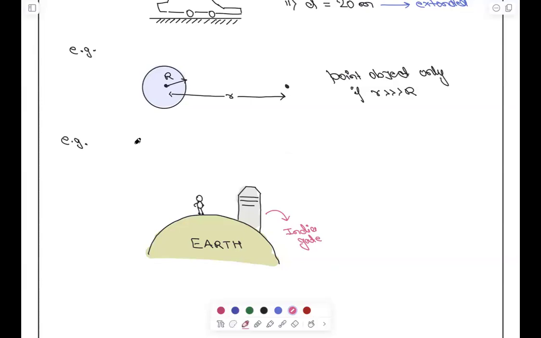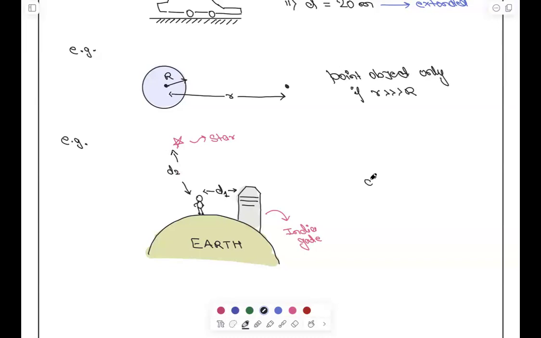Now, here we have a star in the sky. The star is very far away from us. Let's say the distance is D1: we are standing at a distance D1 from the India Gate, and the star is at D2.